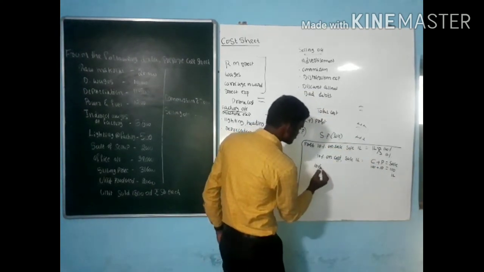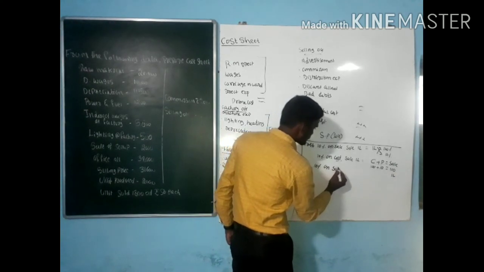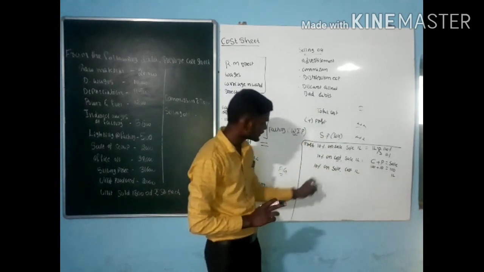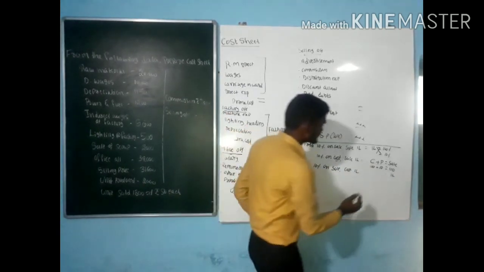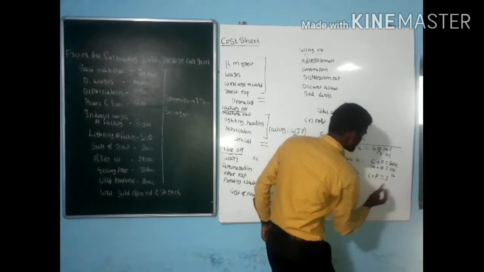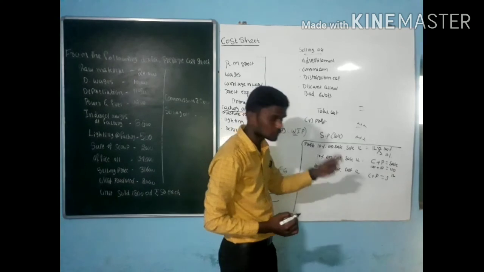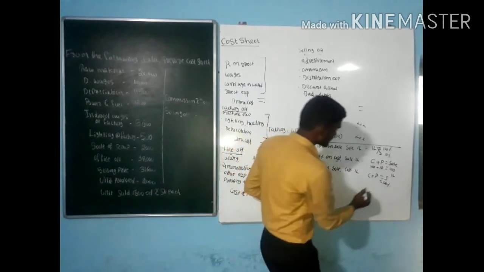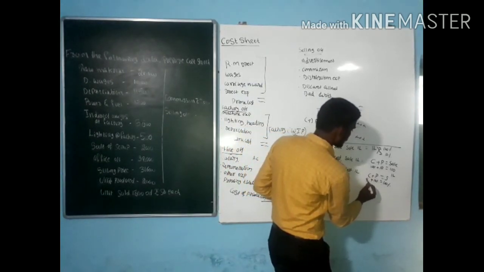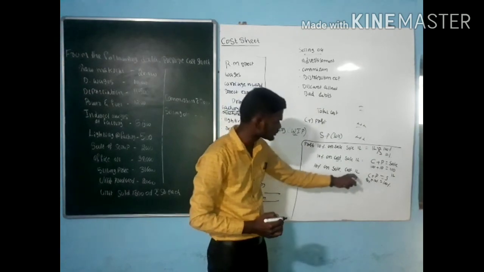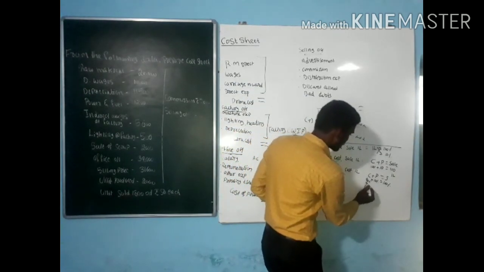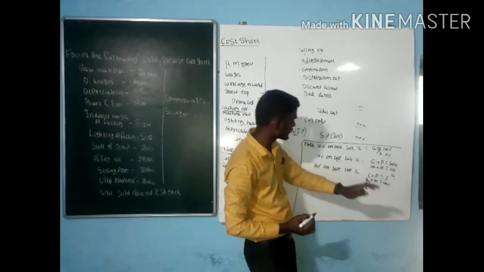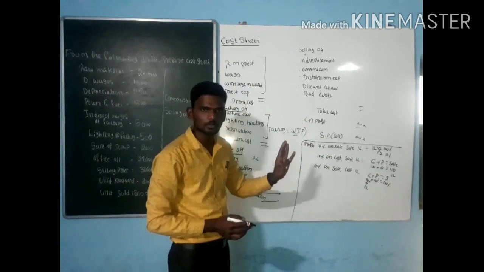Next one, 10% on sale. Now they have given cost as 1 lakh. We need to charge 10% on sale. So consider the same formula: cost plus profit equals sales. 10% on sale, so take sales as 100% and profit as 10%. So what is my cost now? Cost is 90%. Cost here is 1 lakh for 90%. To identify profit, that is 1 lakh into 10% divided by 90. So identify whether they give profit on sale or profit on cost.